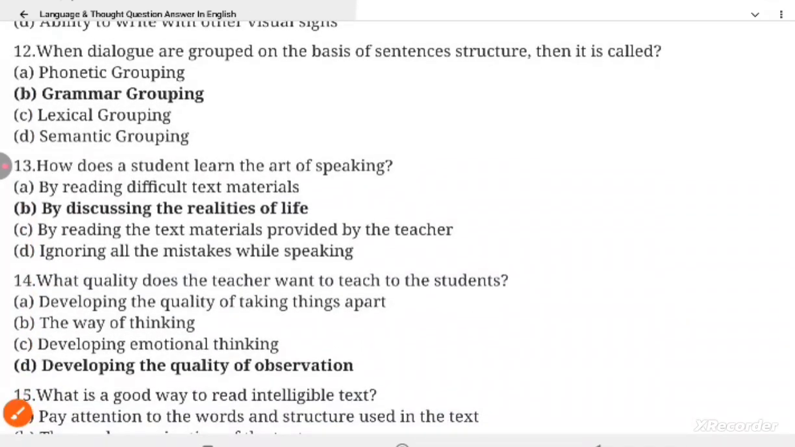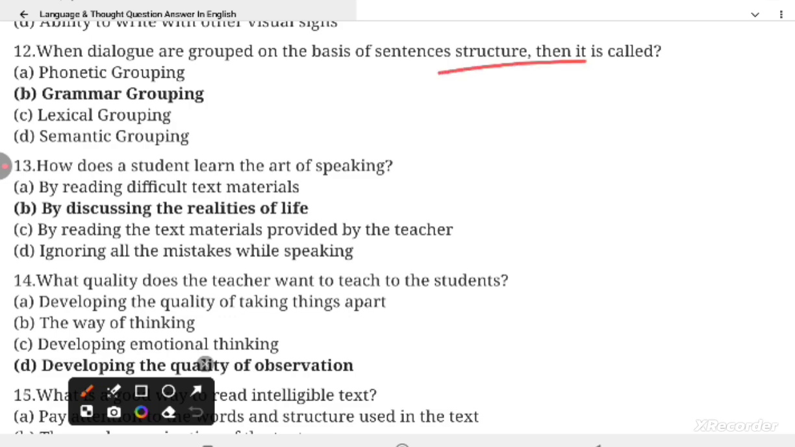Question 12. When dialogue are grouped on the basis of sentence structure, then it is called grammar grouping.